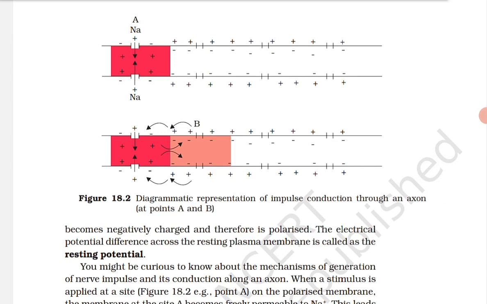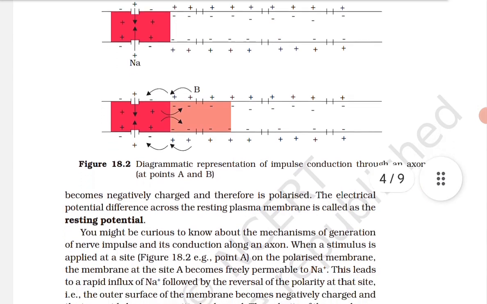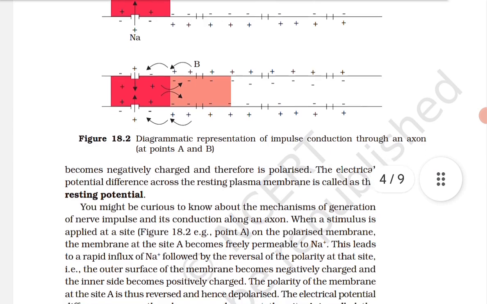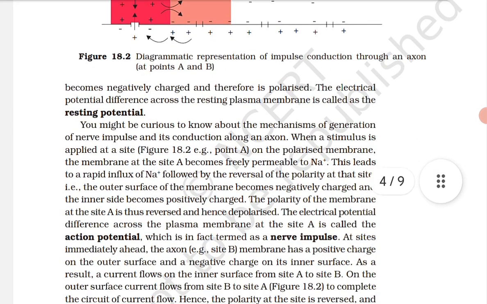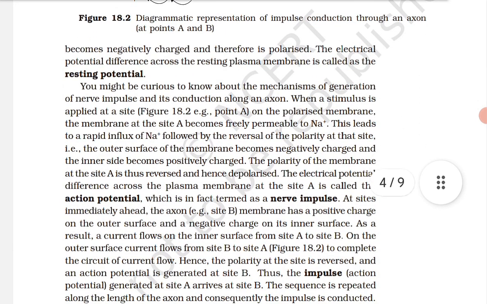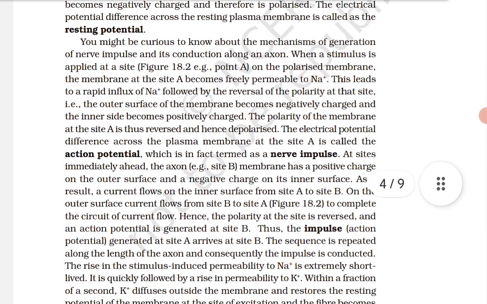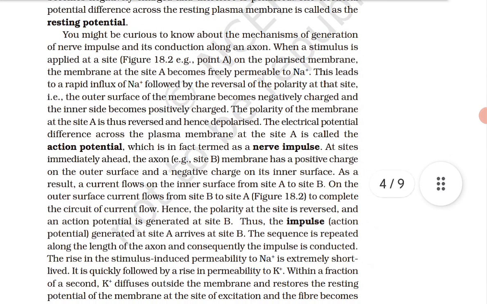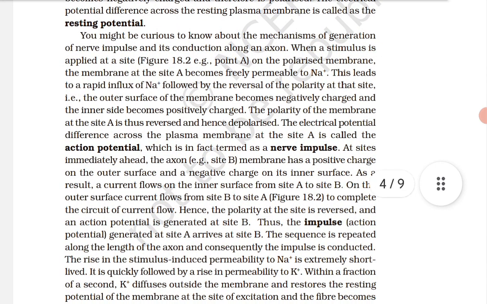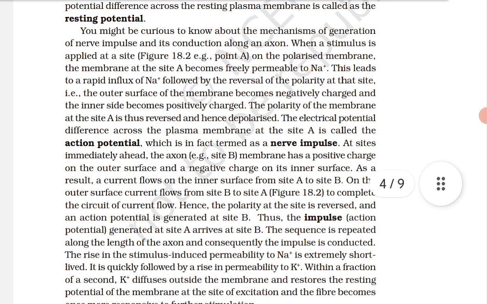At the sites immediately ahead on the axon, for example site B, the membrane has a positive charge on the outer surface and a negative charge on the inner surface. As a result, a current flows on the inner surface from site A to B. On the outer surface, current flows from site B to A to complete the circuit of current flow.